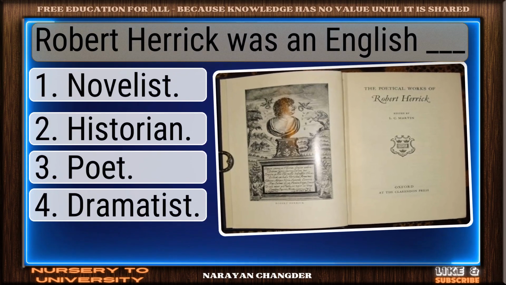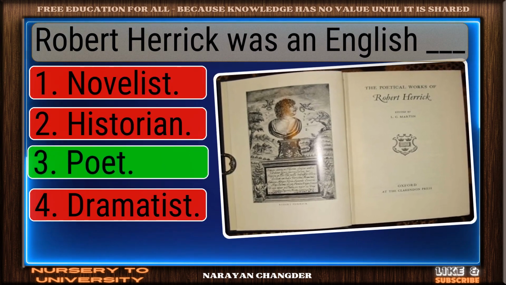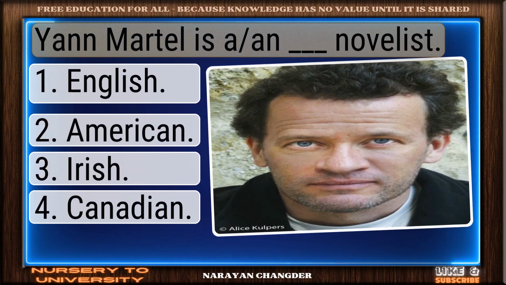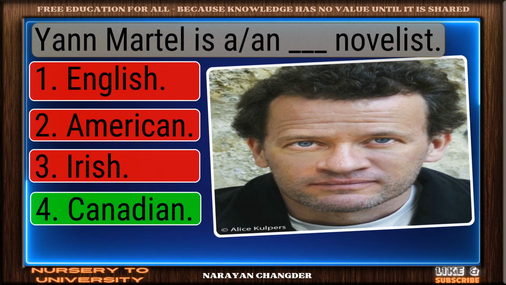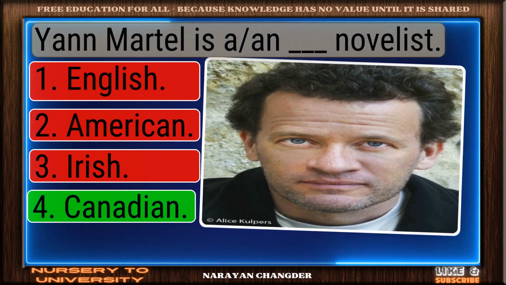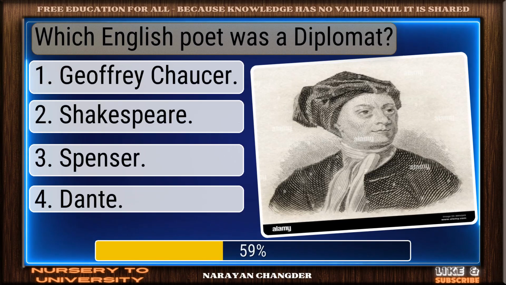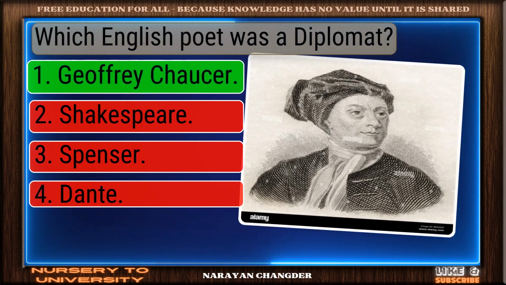Robert Herrick was an English dash. Smart pick. Poet is correct. Yann Martel is a dash novelist. Clear logic. Canadian is sound. Which English poet was a diplomat? Good job. Geoffrey Chaucer works well.